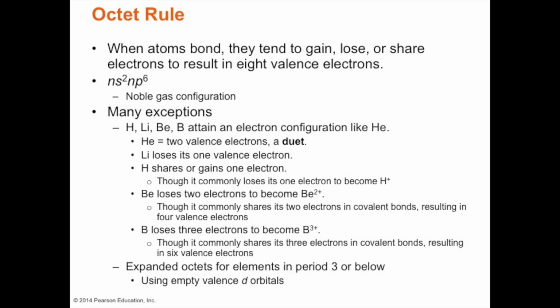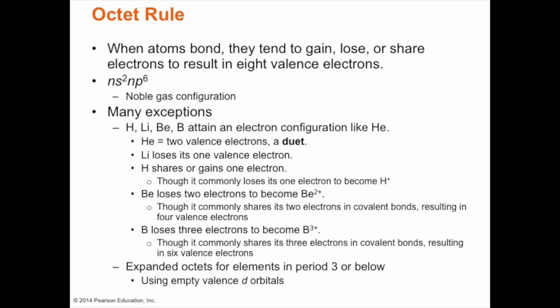Our noble gas configuration, if we start with neon, is ns2 np6. There are of course many exceptions: hydrogen, lithium, beryllium, and boron, because helium only has 2 valence electrons. Lithium loses 1, hydrogen gains or shares 1 electron, and so there are exceptions to the rule.